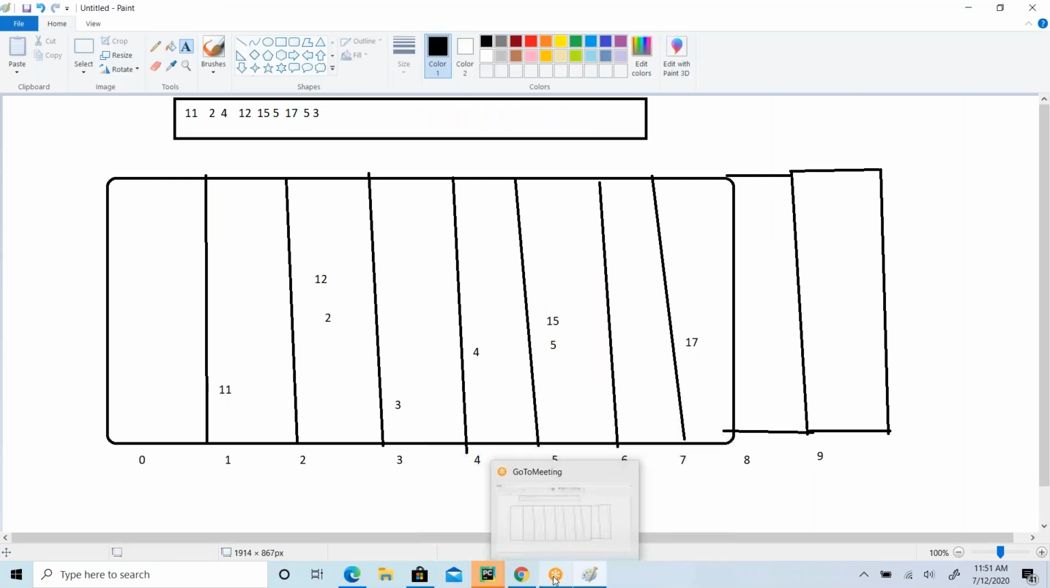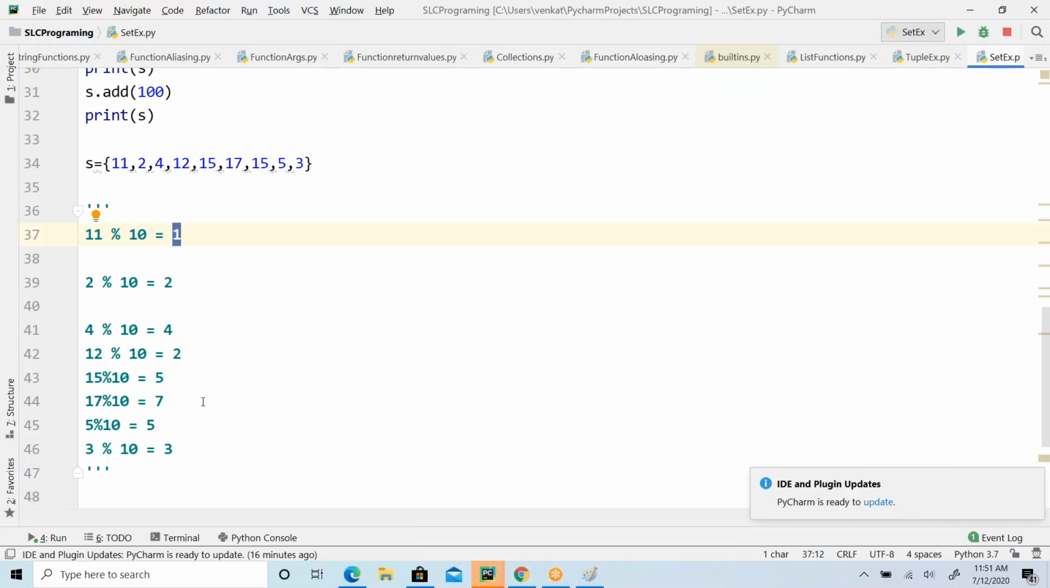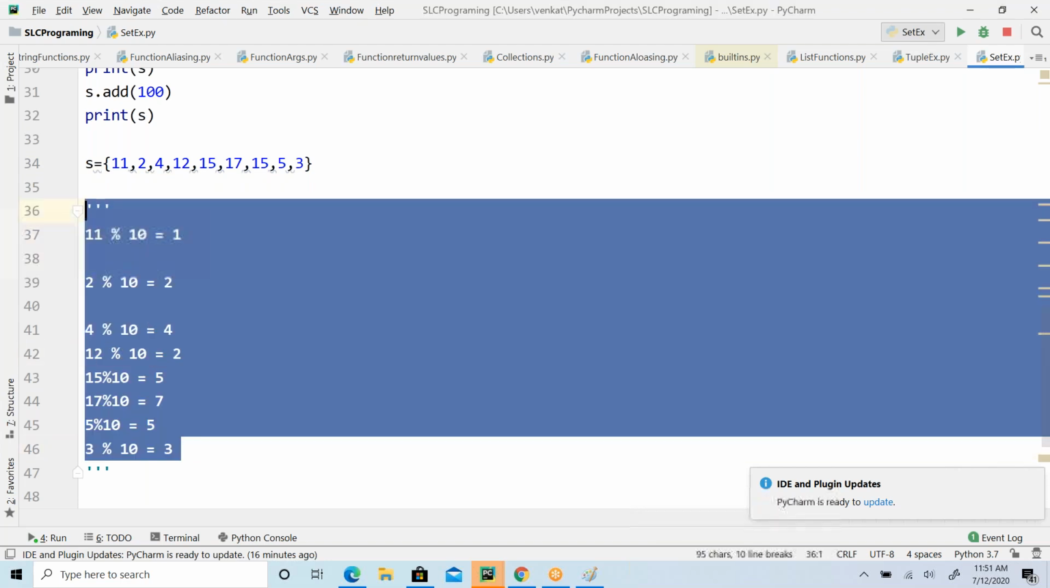So here I'm saying the hash value, right? Here it is going to calculate the element's hash value and apply some hashing technique to get the bucket number where it has to store. That is the main thing that happens internally here.